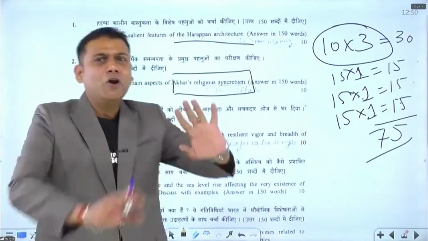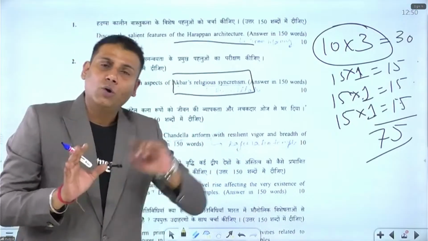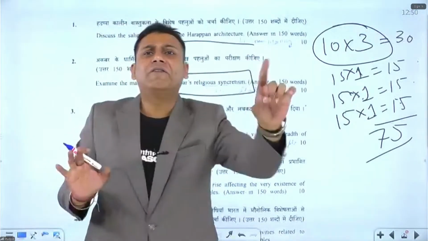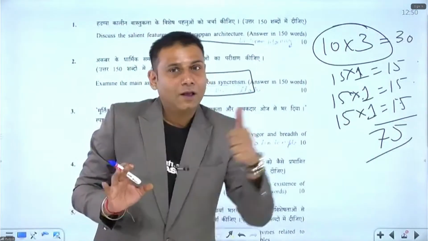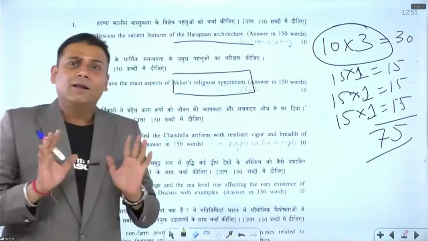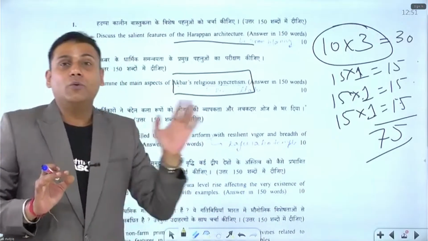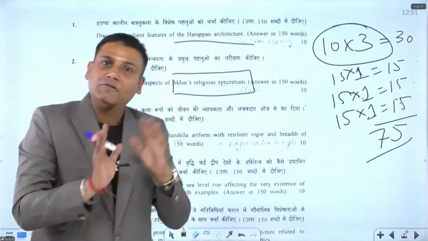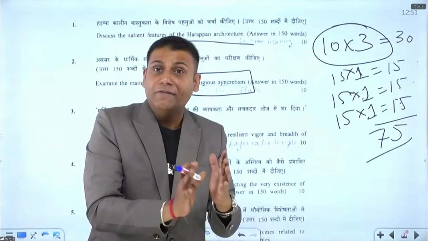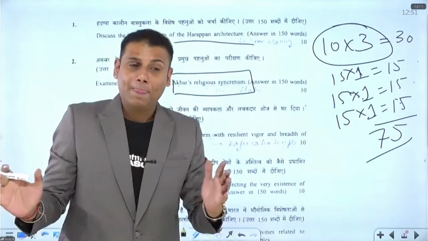So the total weightage of history was approximately 75 marks. And the question level, I cannot say it was too hard nor too easy. The level of the paper from a history perspective was quite moderate.